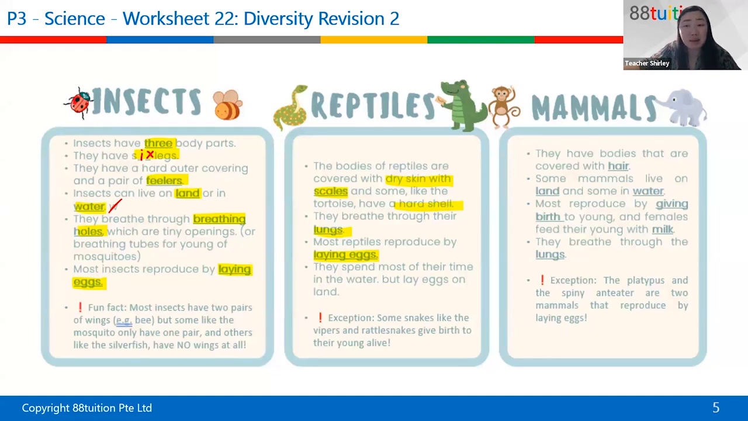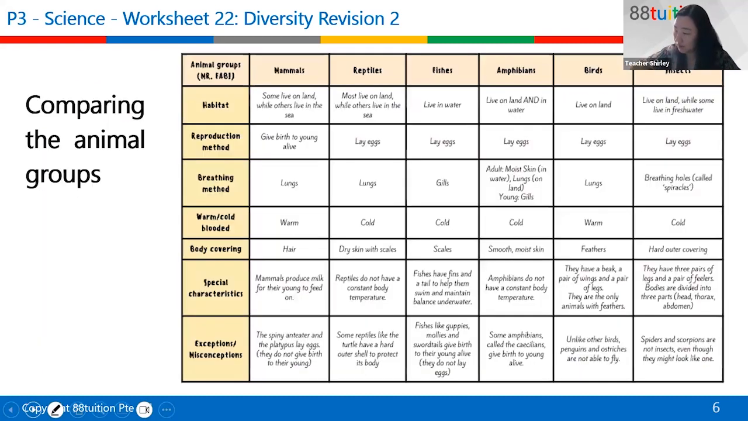Lastly, mammals, which is us. Mammals' outer covering is hair, right? Mammals can live on land or in water. Some marine mammals like the whale and dolphin live in water. The reproduction method is giving birth to young alive. The females will feed their young with milk. They breathe through their lungs. So these are the different traits of mammals.